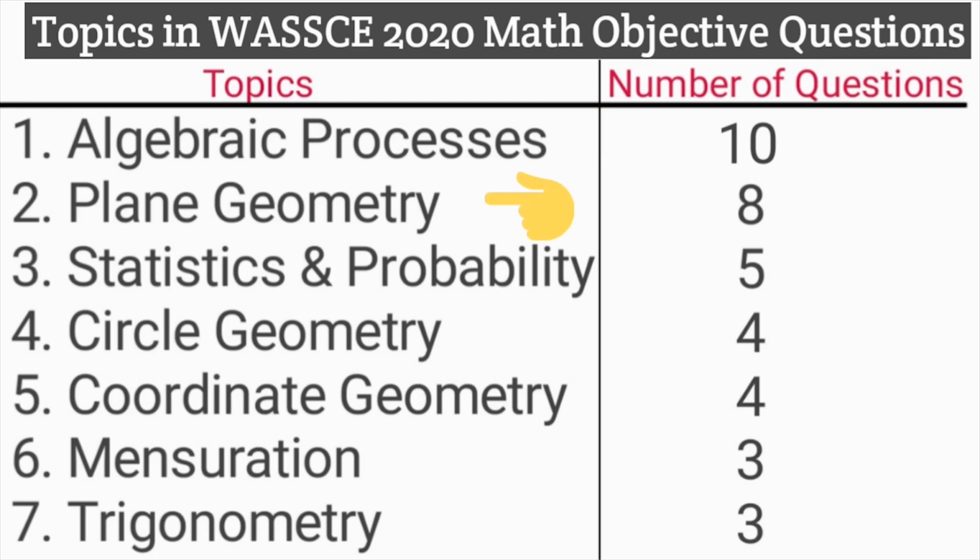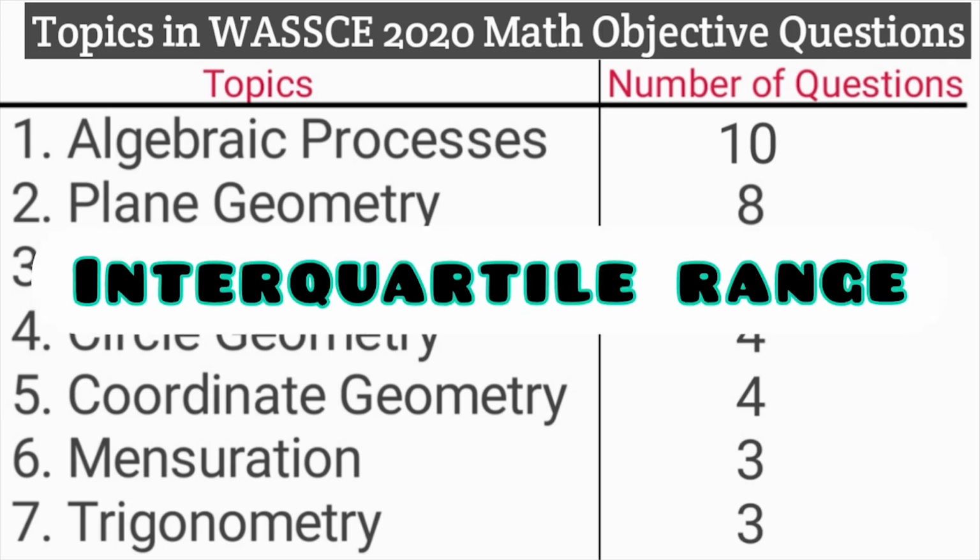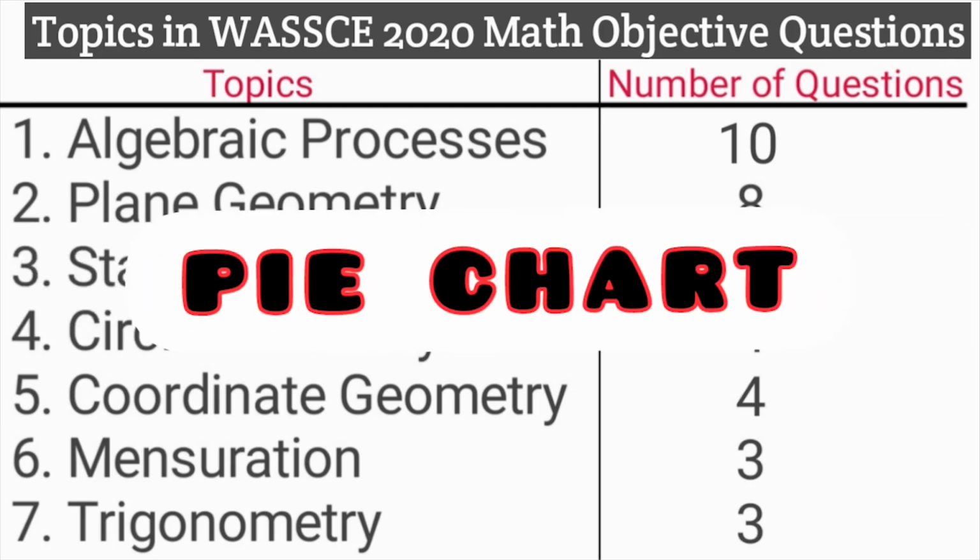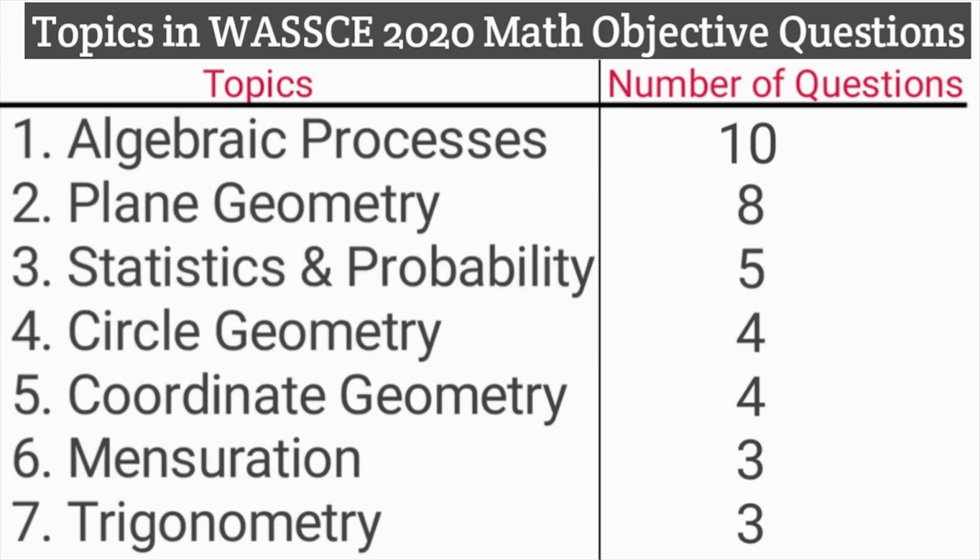Number 2, plane geometry. We have 8 questions from this topic, the same as in 2019, where we also have 8 questions. Number 3, we have statistics and probability with 5 questions in 2020. Under statistics, we have the interquartile range, standard deviation, pie chart, and then 2 questions on probability, making 5 questions. But in 2019, we have 8 questions from statistics and probability.